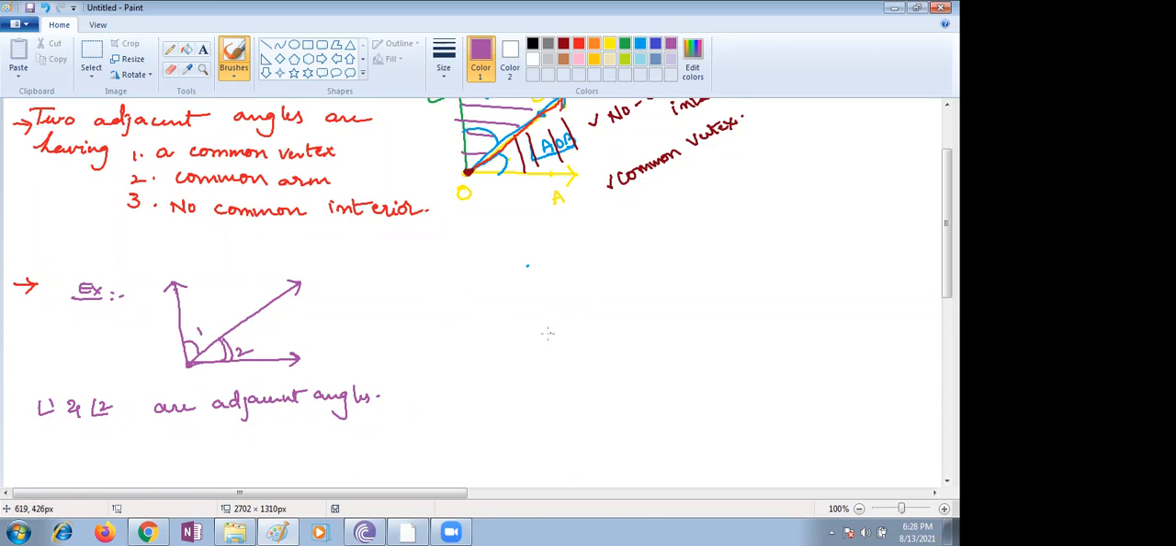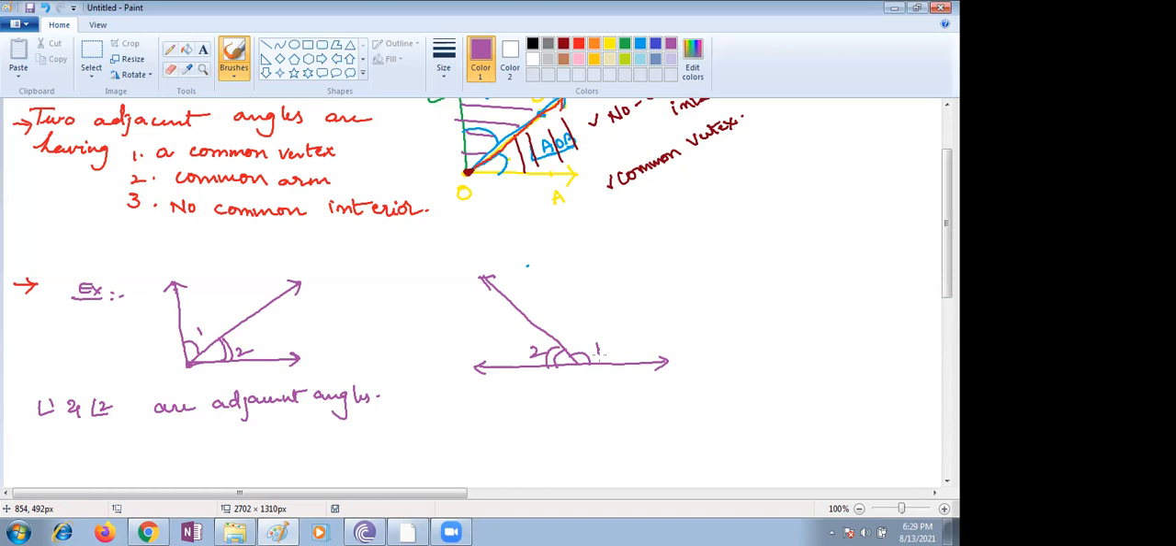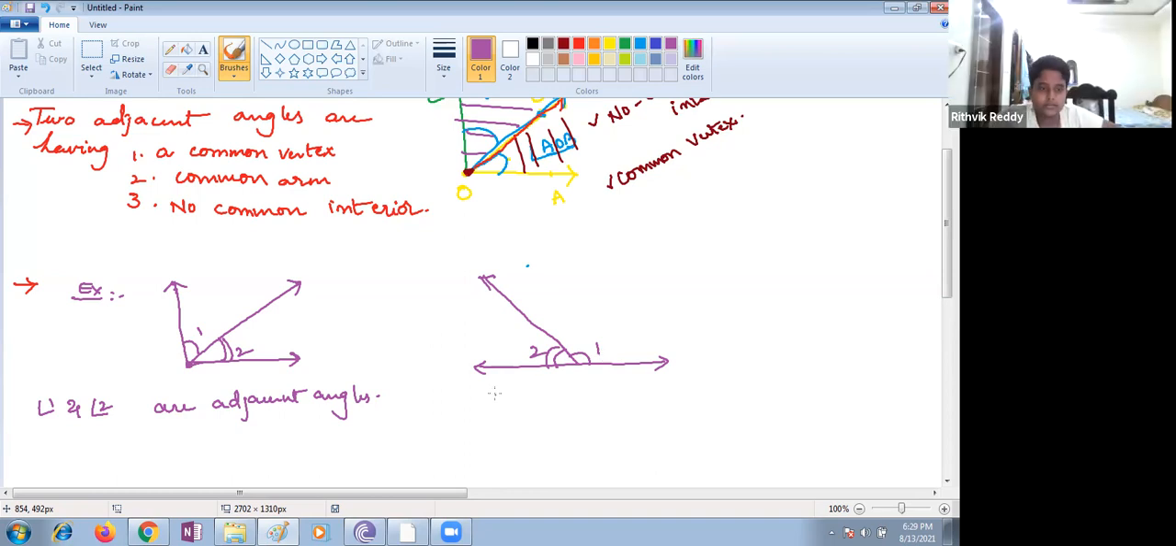The next picture is given like that. There is a diagram with a line. In that, angle 1 is given towards the right side and angle 2 is given on the left side. Now my question is: are angle 1 and angle 2 adjacent angles or not? Yes or no? Yes, ma'am, very good. Angles 1 and 2 are adjacent angles.